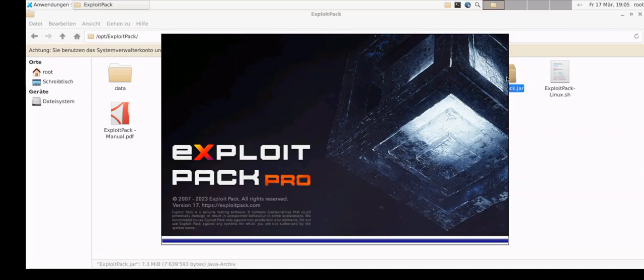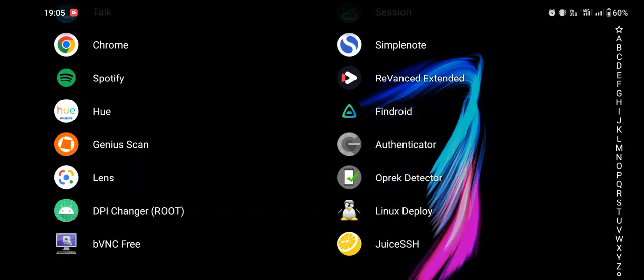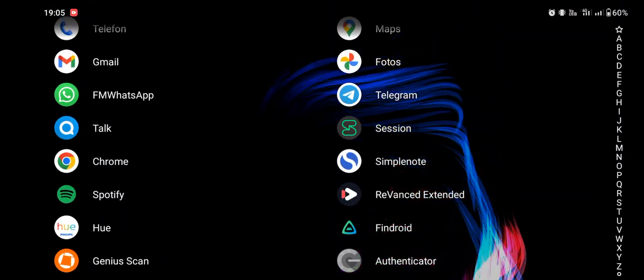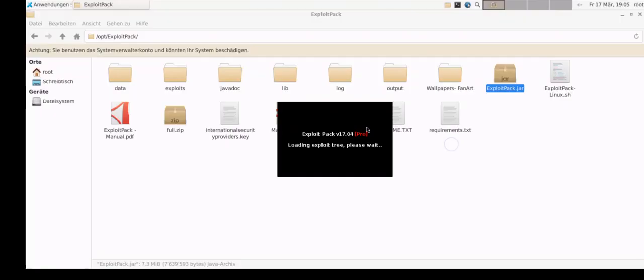It will launch a full-blown desktop Java application on my mobile phone. And also while it's doing this or doing anything else, I can also just close it and then do whatever I want, take a call, write some messages on WhatsApp or Telegram, and just hop back in when it's loaded.